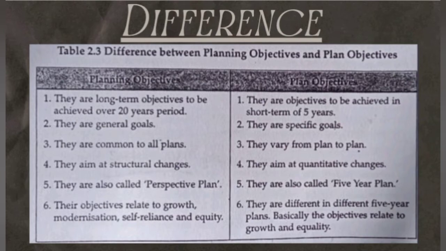Plan objectives vary from plan to plan, but there are common planning objectives. Plan objectives are aimed at quantitative changes. In planning objectives it was structural changes, here it is quantitative changes. It is also called a 5-year plan, and the objectives are different in different 5-year plans. Basically the objectives relate to growth and equality. So now we can go through the objectives of planning in India.